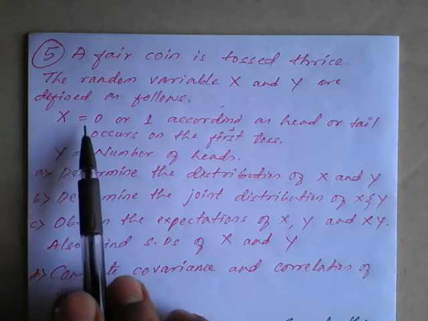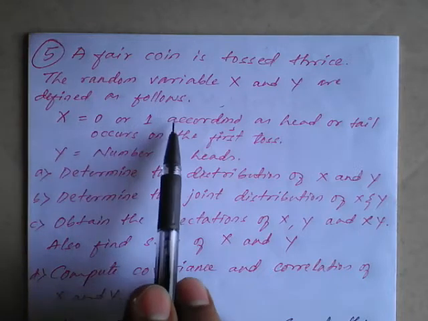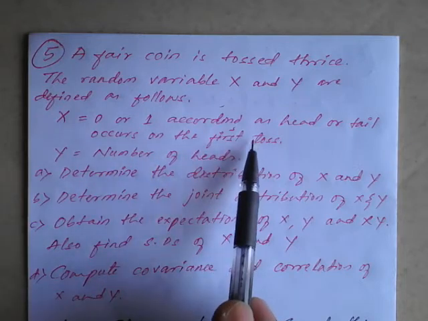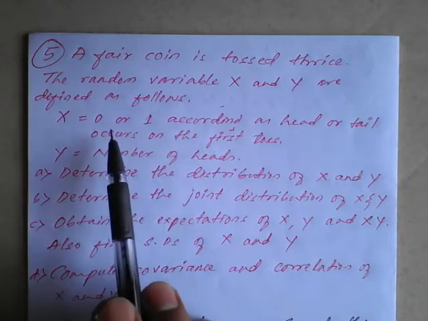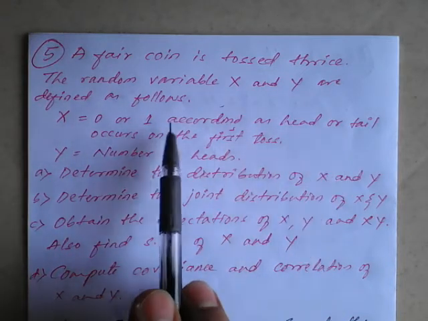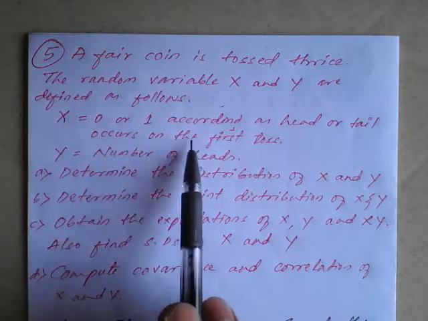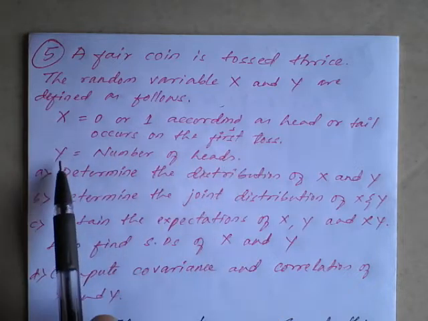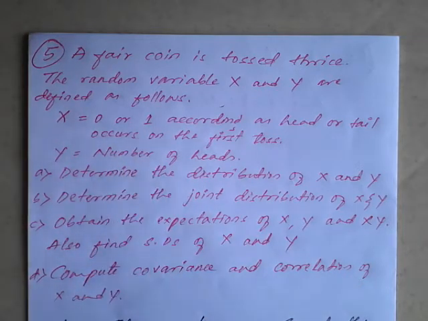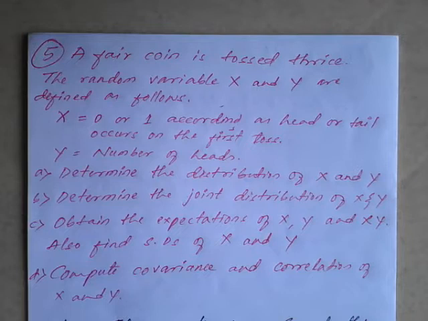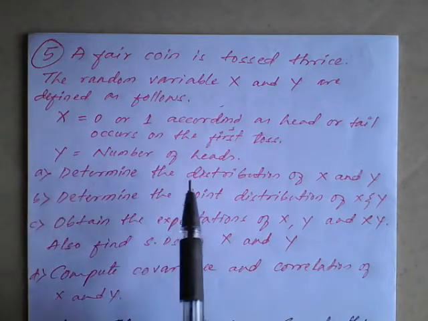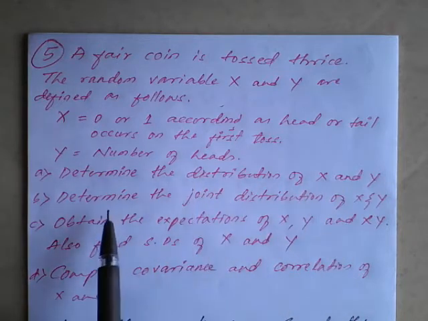So they have defined what x is. X is 0 or 1 according as head or tail occurs on the first toss. When we toss a coin, if head comes we'll say it is 0, and when tail comes we'll call it 1, on the first toss. Then y is the number of heads, that is, in tossing a coin, how many heads are coming, that is going to be counted by y. So we need to determine the distribution of x and y, that is, the table for x and y.